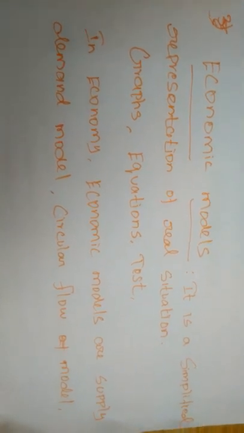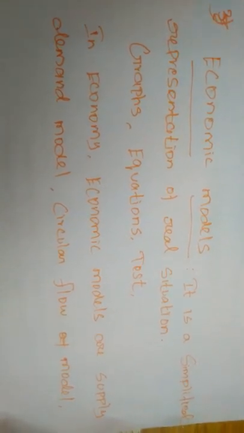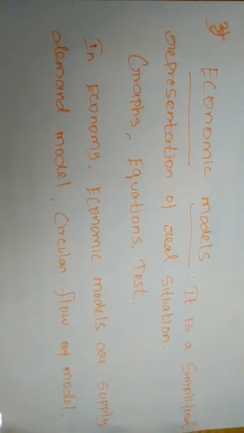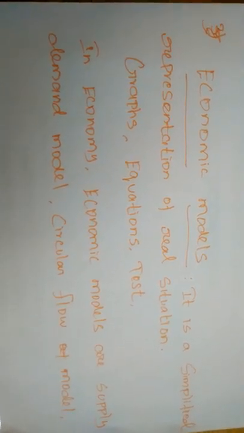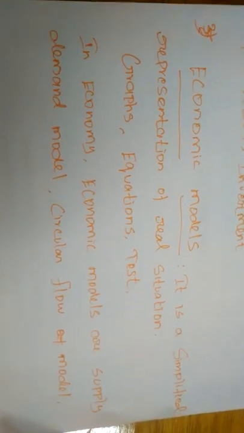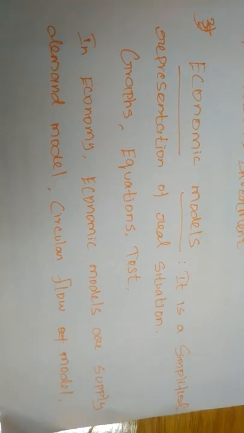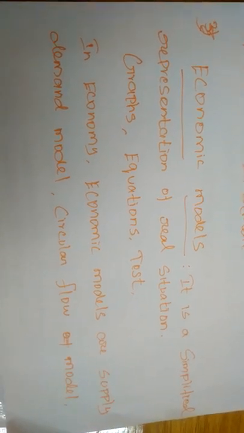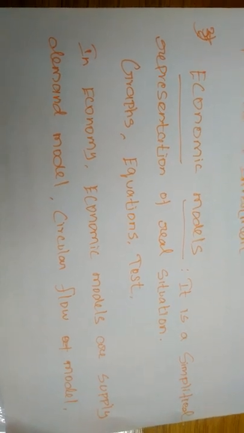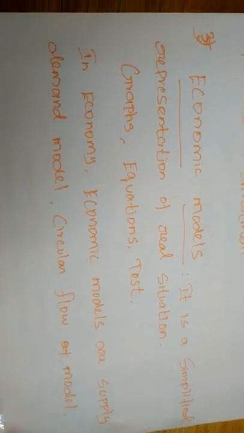Not only in economics, in statistics also economic models are used very often. As a simple meaning, an economic model is an explanation of how the economy or a part of the economy works.